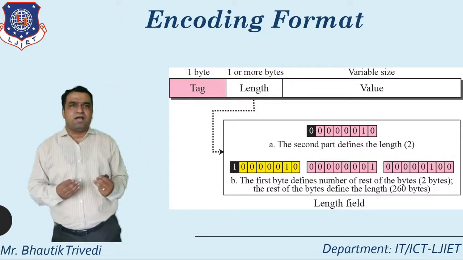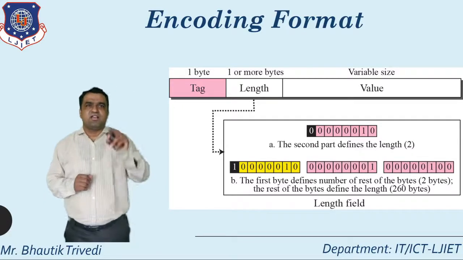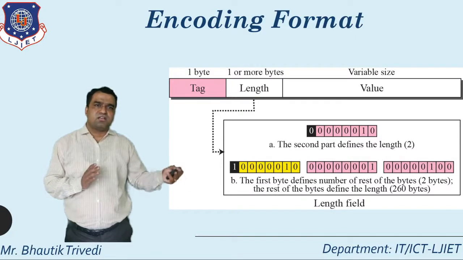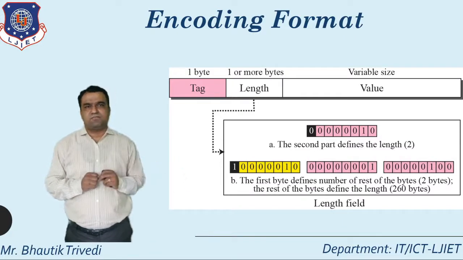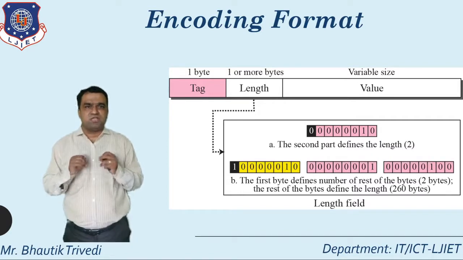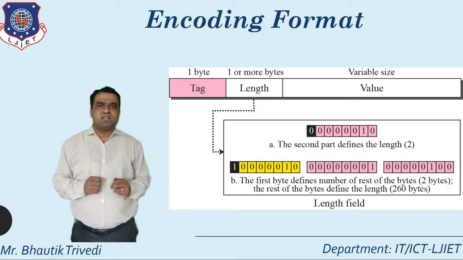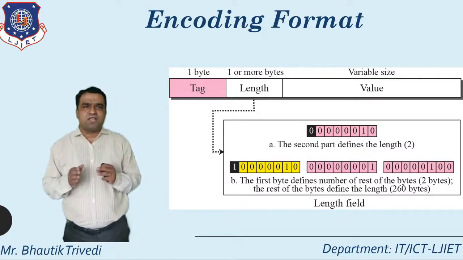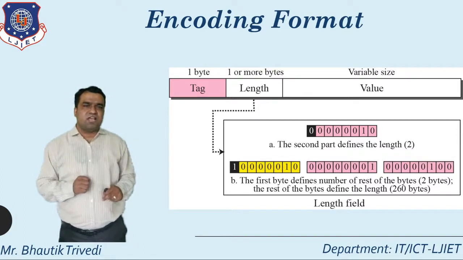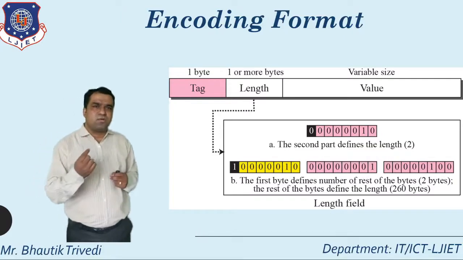How do I identify that the length is equal to 2? The proper justification is that you put the 1 in the second last bit, next to the LSB. In diagram B, the first byte defines the number of the rest of the bytes, and again 1 is there in the second last position.